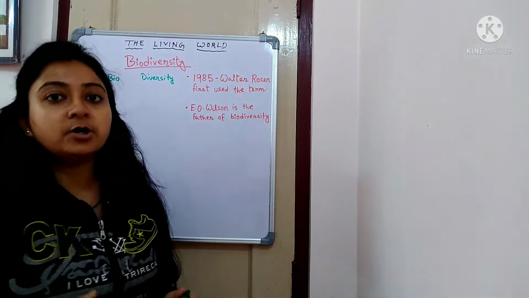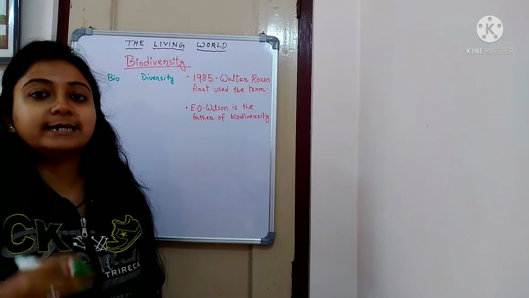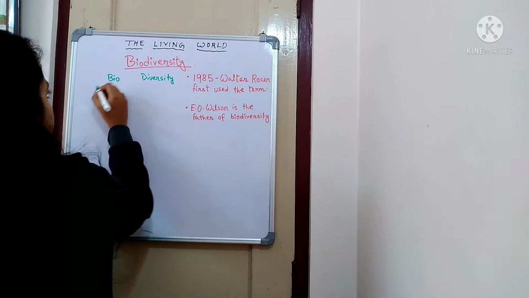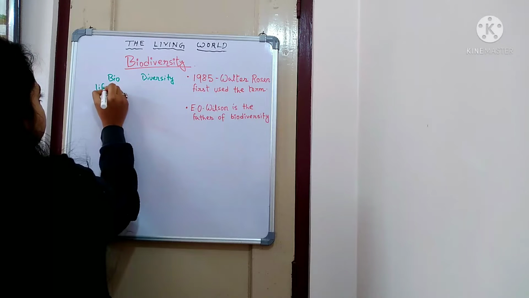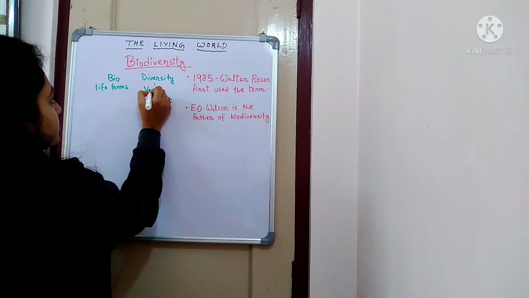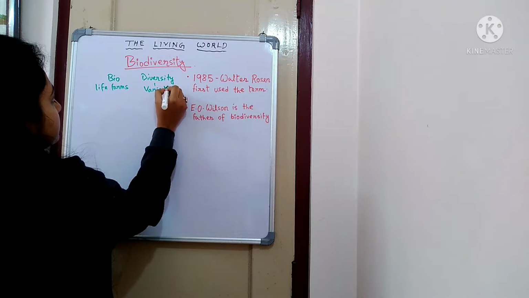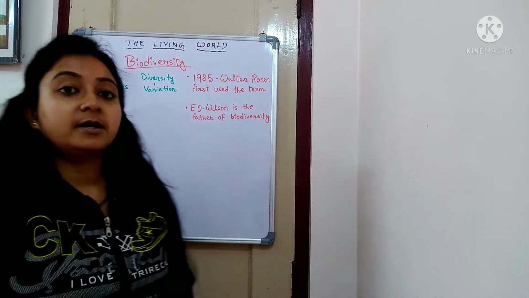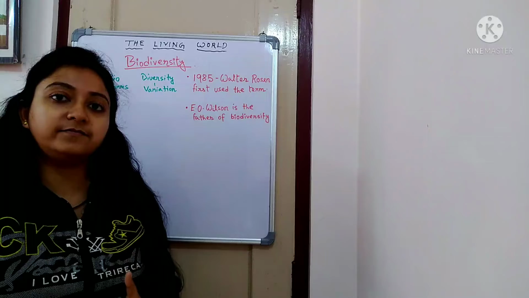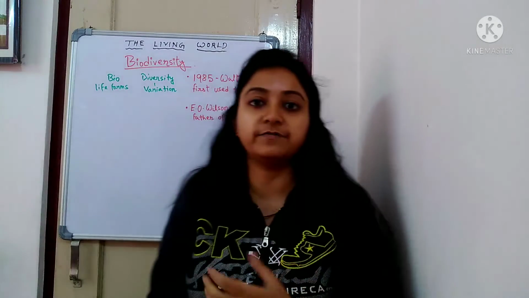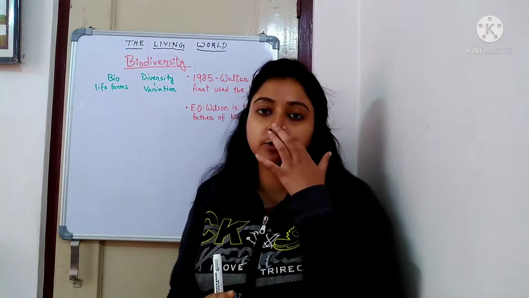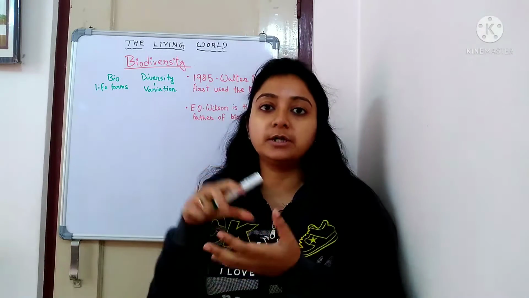So what is the meaning of bio? As we all know, bio means life forms or the living body, and diversity means variation. That means the presence of varieties of living organisms or life forms is considered as biodiversity. So, the presence of different types of life forms in a particular area.